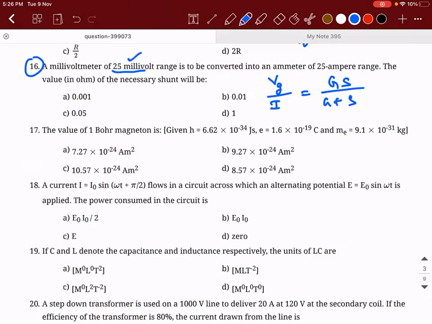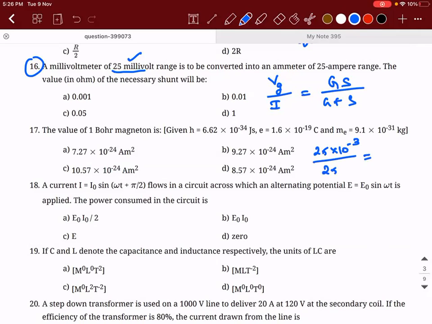This millivoltmeter they're trying to talk about, you can take it as a galvanometer itself. So what is the value of Vg? Vg is 25 into 10 power minus 3 divided by the current, 25, is equal to.